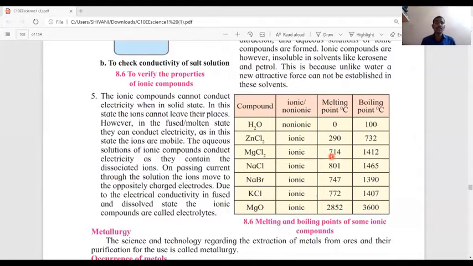In this state, the ions are mobile. The aqueous solution of ionic compounds conducts electricity as it contains dissociated ions. On passing current through the solution, the ions move to the oppositely charged electrodes due to electrical conductivity in the dissolved state. The ionic compounds are called electrolytes.